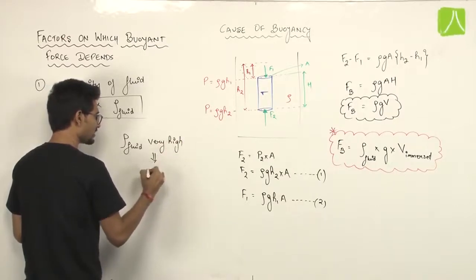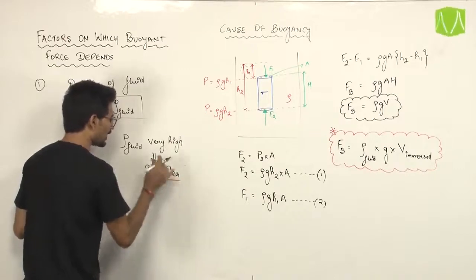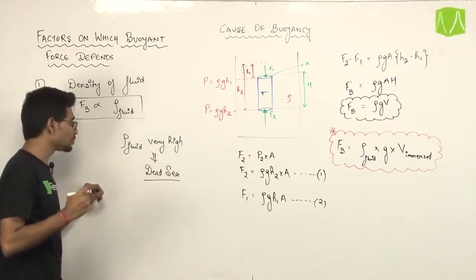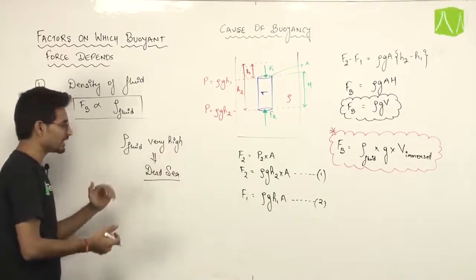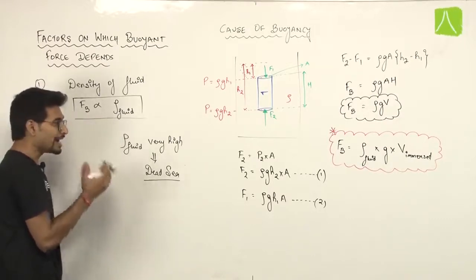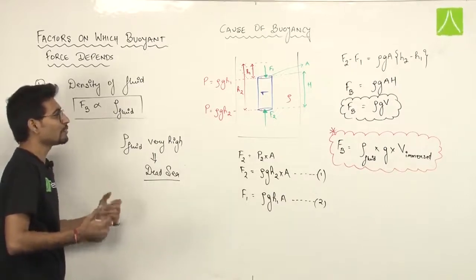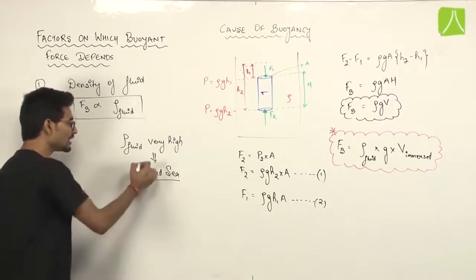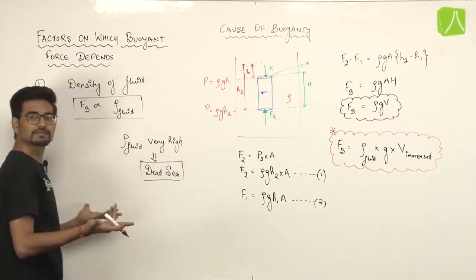Where? In the Dead Sea. Why is the density very high? Because the salt content in the liquid over there is very high. So the density of water there is very high due to the high salt content. So what will happen? The buoyant force will be very large. If the buoyant force is very large, you will float in it. Why? Because it will balance your mg. That is the only reason objects automatically float in the Dead Sea without swimming.